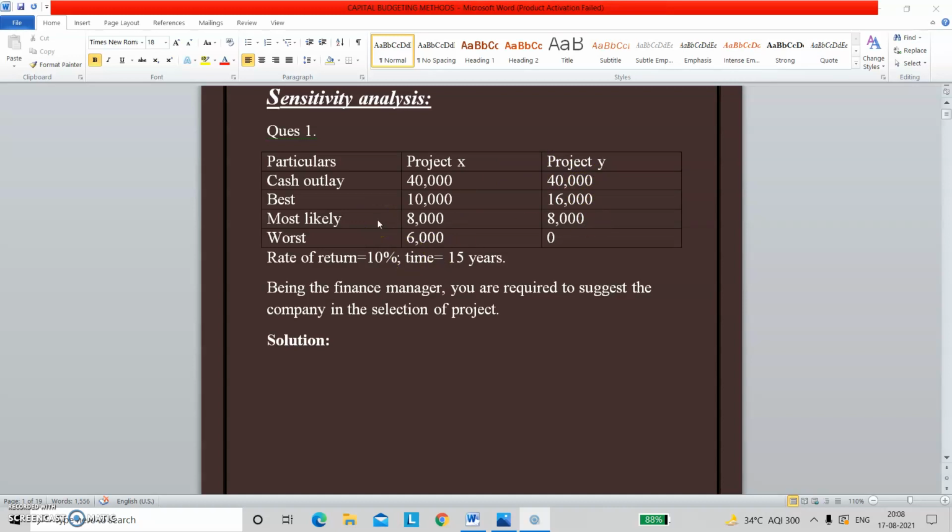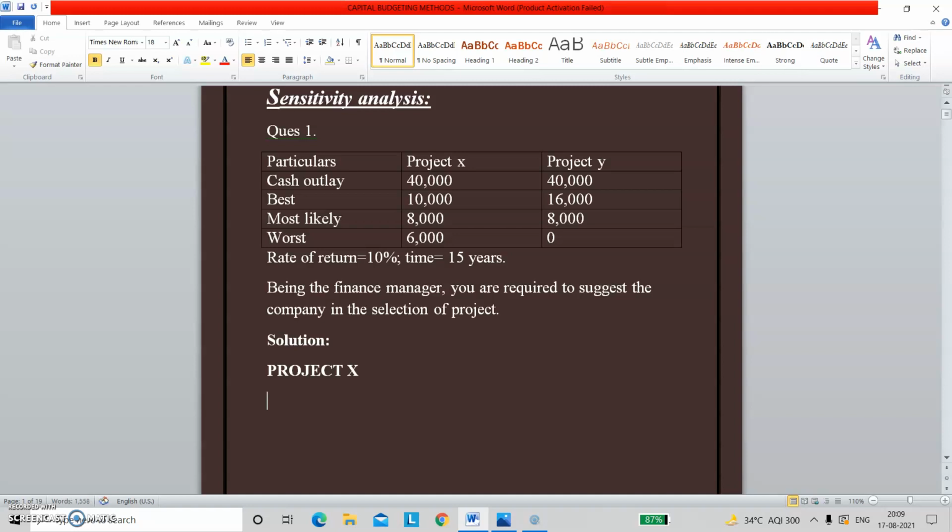And in the worst case, if the market is in a downtrend, project X is going to give you a return of 6,000 and project Y is going to give you nothing. The rate of return is 10% and time is 15 years. That means you are going to get the return for the upcoming 15 years. Being the finance manager of your company, you are required to suggest the selection of the project. So we are going to solve both projects one by one.